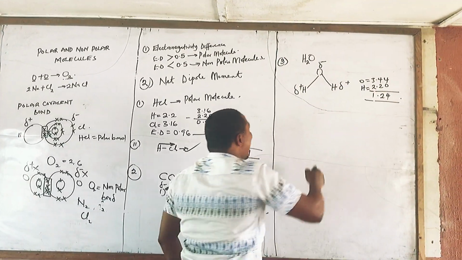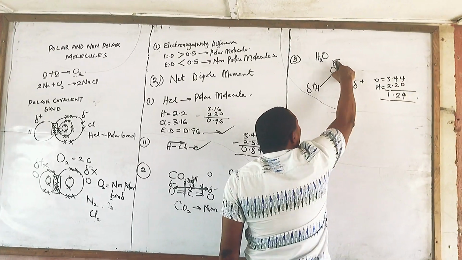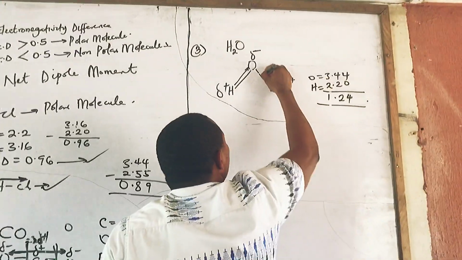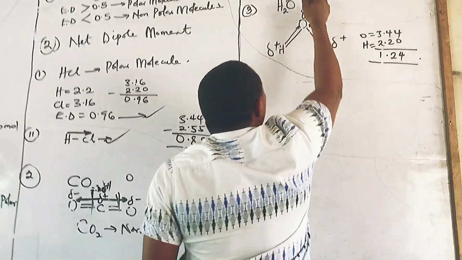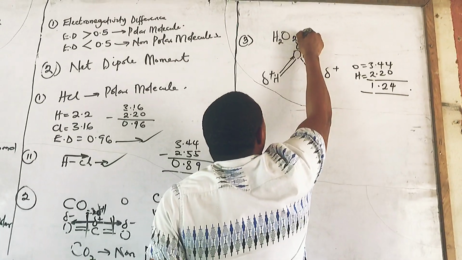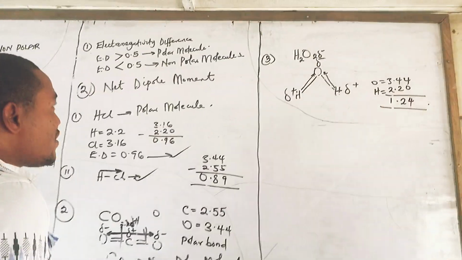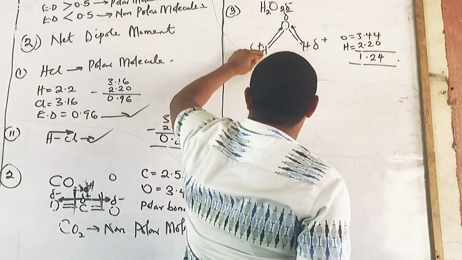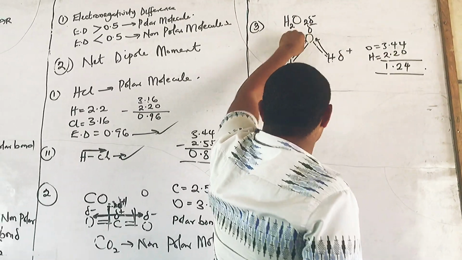And don't forget, I said the attraction will be tending towards the negative side because this one will be drawing the electron. So we have the attraction to be like this, and we have the attraction to be like this. Which means for this place now, to neutralize these two, we need two partially negative signs. It's just like hydrogen is coming to this, so oxygen is attending to the two.